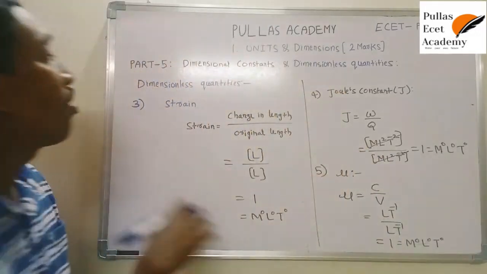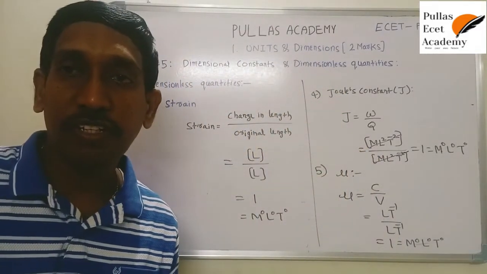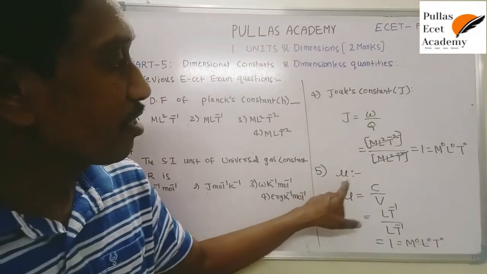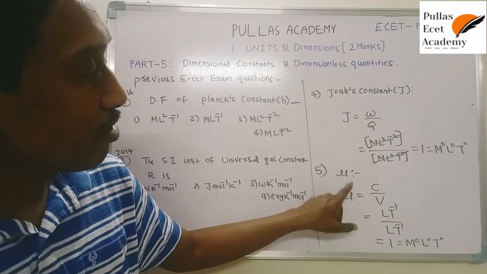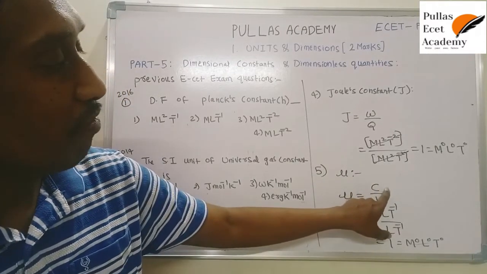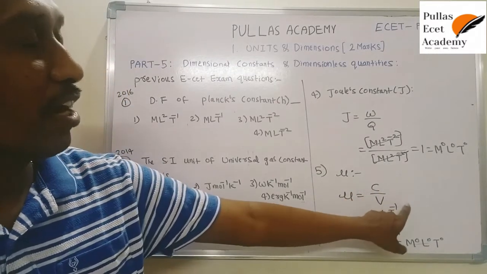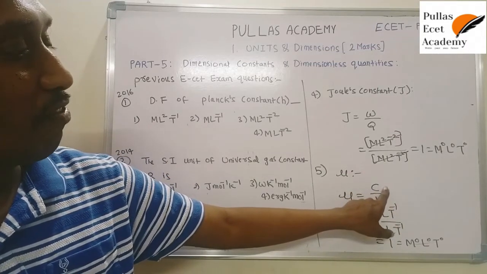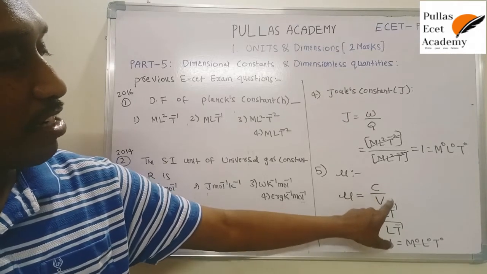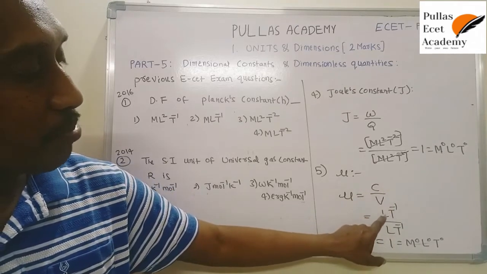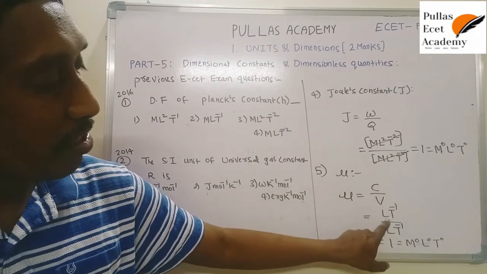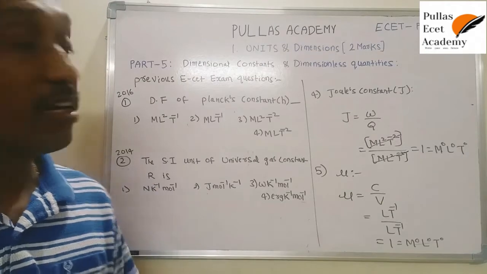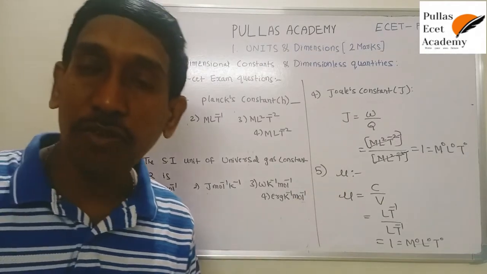These are all dimensionless quantities. Here mu stands for refractive index. Refractive index mu is the ratio of the speed of light in vacuum to the speed of light in a medium. That's why in the expression C by V, both are speeds of light, the nature of the two quantities is the same, the dimensional formulas are similar and cancel each other. So there is no dimensional formula, and mu is a dimensionless quantity.